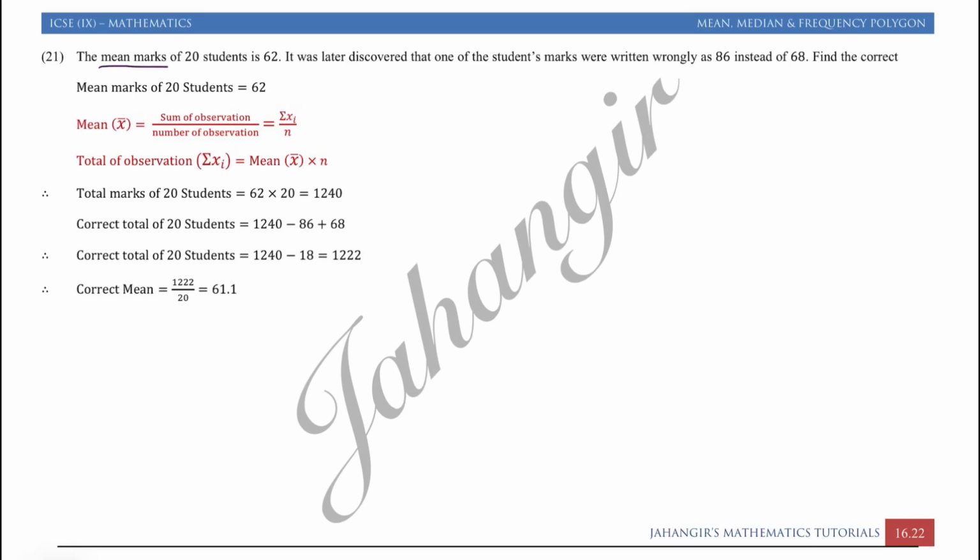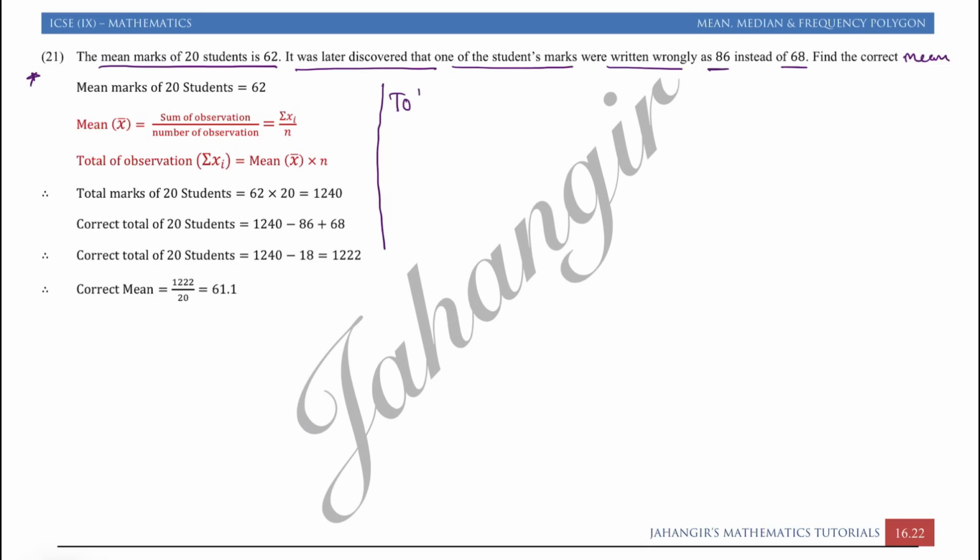The mean marks of 20 students is 62. It was later discovered that one of the students' marks was written wrongly as 86 instead of 68. Find the corrected mean. So first, given information is mean marks of 20 students is 62.